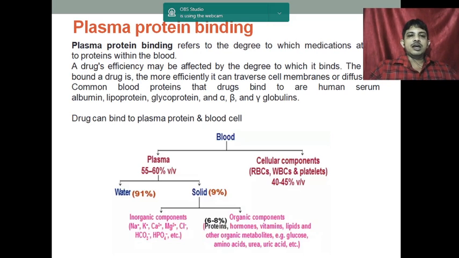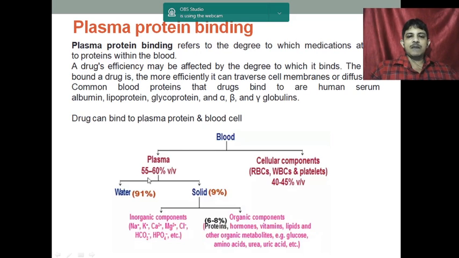Now here, the common blood proteins are globulins, albumin, lipoprotein, glycoprotein. These are the different plasma proteins. If we consider the blood, there are the plasma and cellular components.